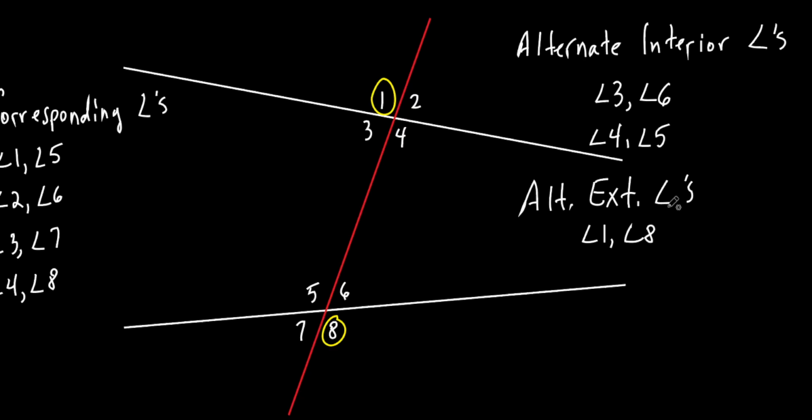Have I said anything about them being equal to each other? No. I will in a few minutes, okay? But not right now. So give me my other pair, there's only one other pair of alternate exterior angles. What would that be? 2 and 7. You got it, see? You're catching on pretty quick. I got one more set to go over.